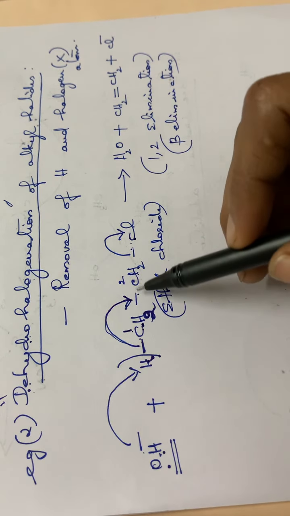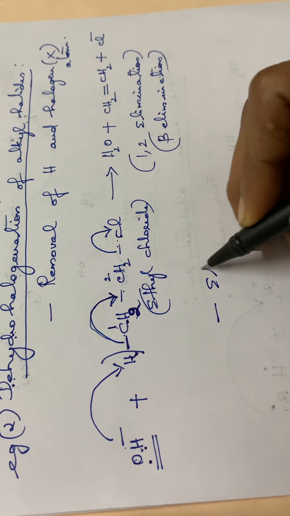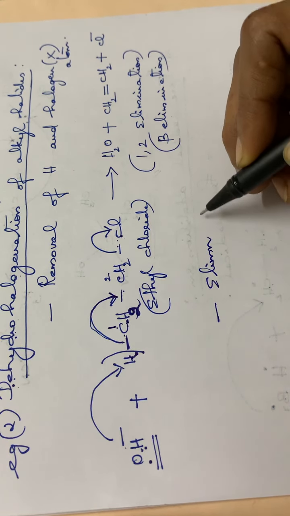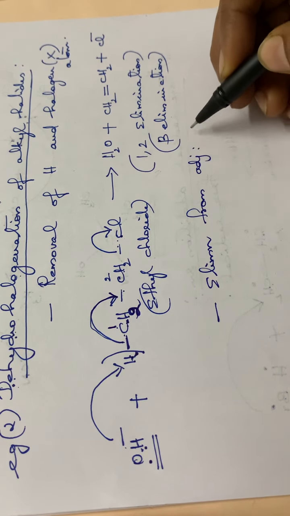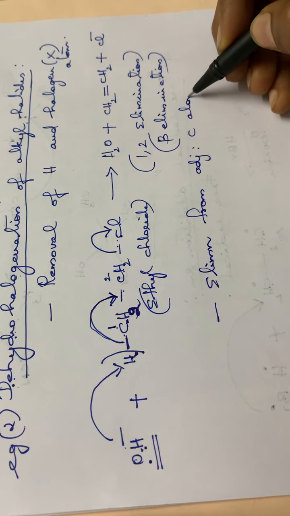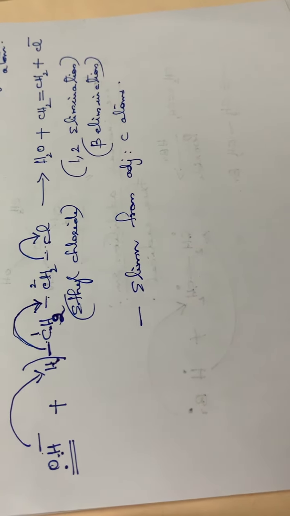That means the elimination is taking place between the adjacent carbon atoms, from the 1-2 positions.